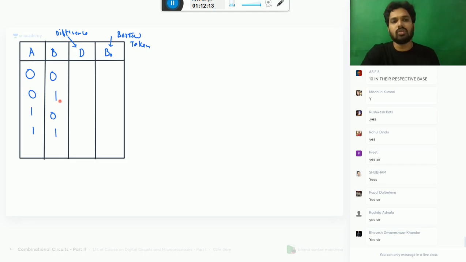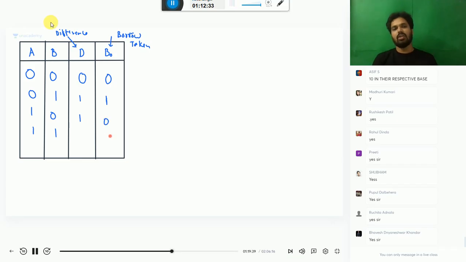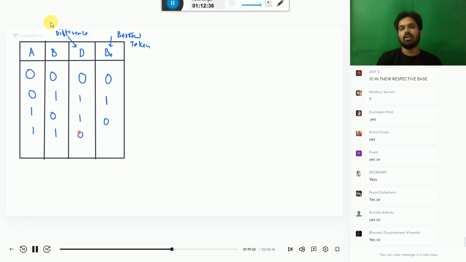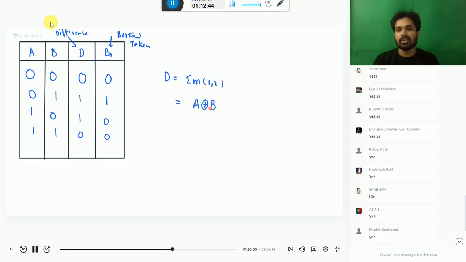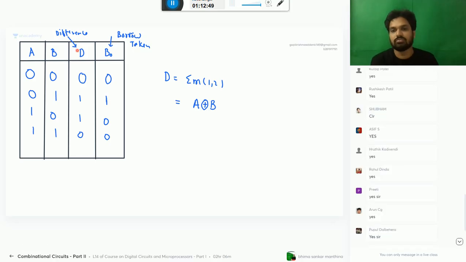Okay. So 0 minus 0, difference 0. I need not take any borrow from any person. 0 minus 1, I am not able to manage 0 minus 1. So compulsory I should take what? Borrow first. Then it will become 2. 2 minus 1 is 1. 1 minus 0, 1. No borrow is required. 1 minus 1, no borrow is required. Is it clear, this table? The difference is A XOR B, that is your sum. Borrow taken is 1, not taken is 0. Okay, you are taking 1 from higher order.